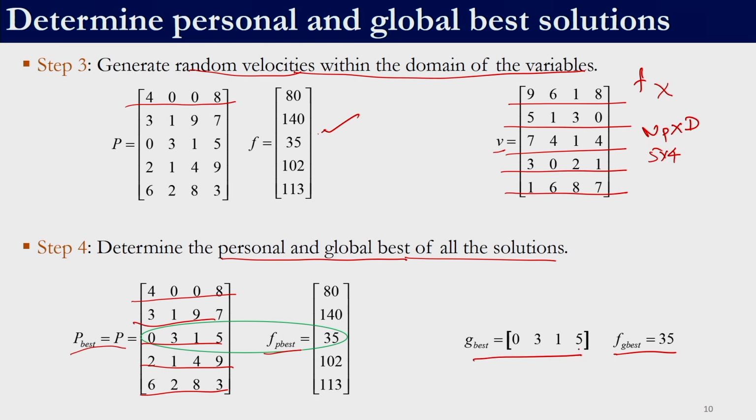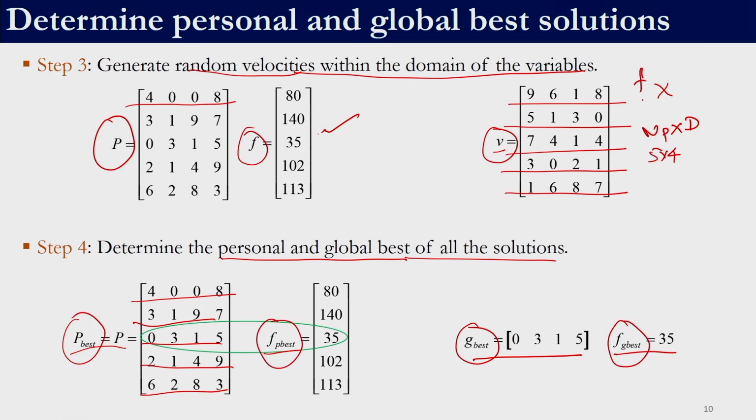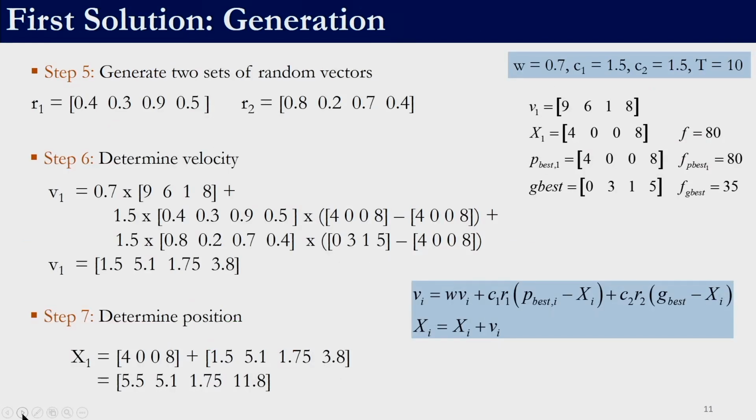So, this is the position, these are the velocities, these are the personal best, this is the G best. For position we have the fitness function, for P best we have F of P best, for G best we have F of G best. There is no need to calculate the fitness function of the velocities. The next step is to generate the velocities.